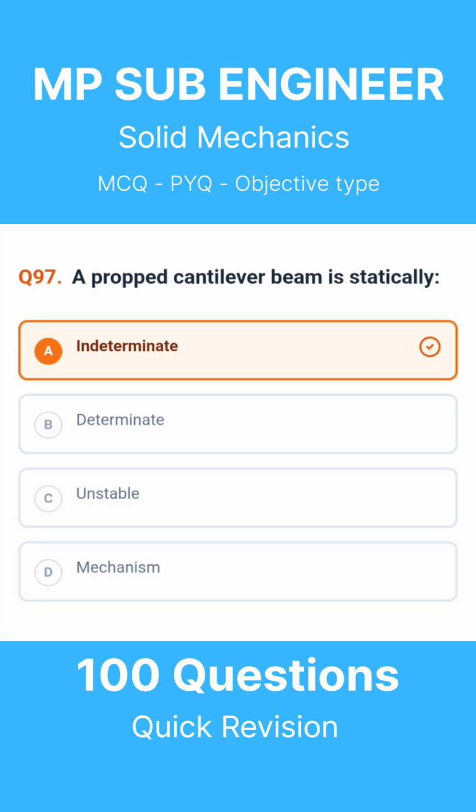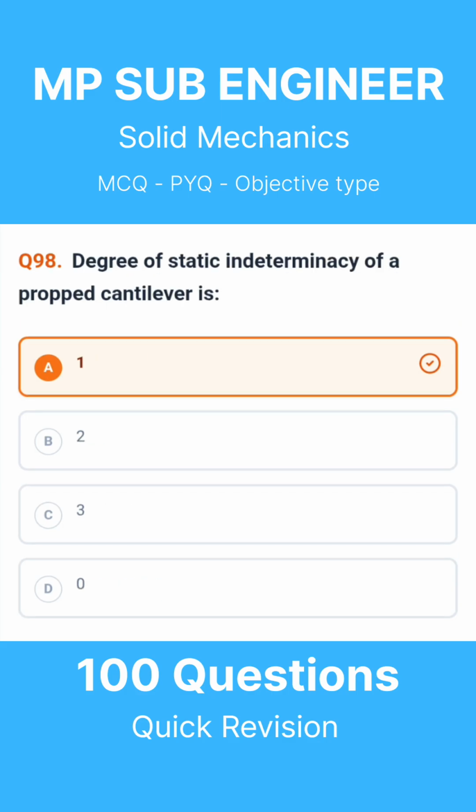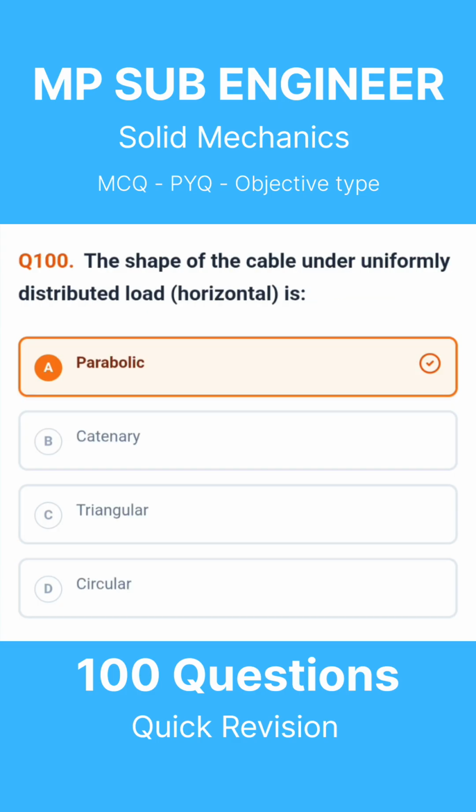Question 97. A propped cantilever beam is statically. The correct answer is indeterminate. Question 98. Degree of static indeterminacy of a propped cantilever is. The correct answer is 1. Question 99. Degree of static indeterminacy of a fixed beam subjected to vertical loads only is. The correct answer is 2. Question 100. The shape of the cable under uniformly distributed load horizontal is. The correct answer is parabolic.